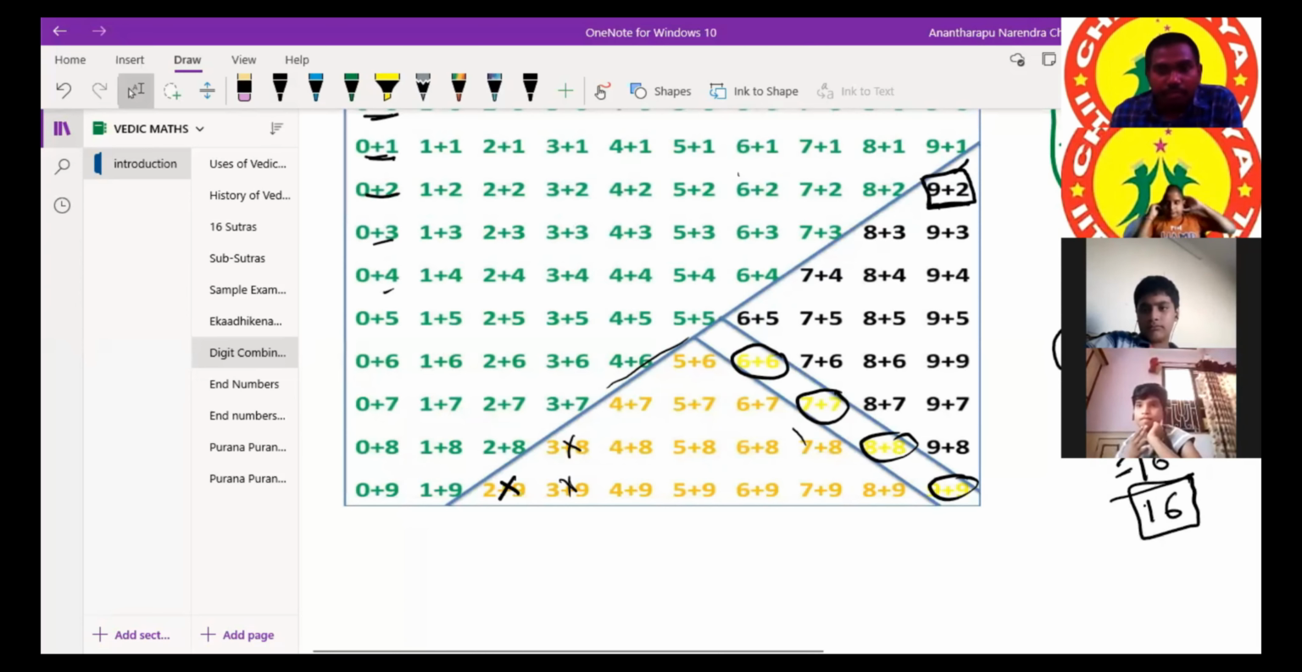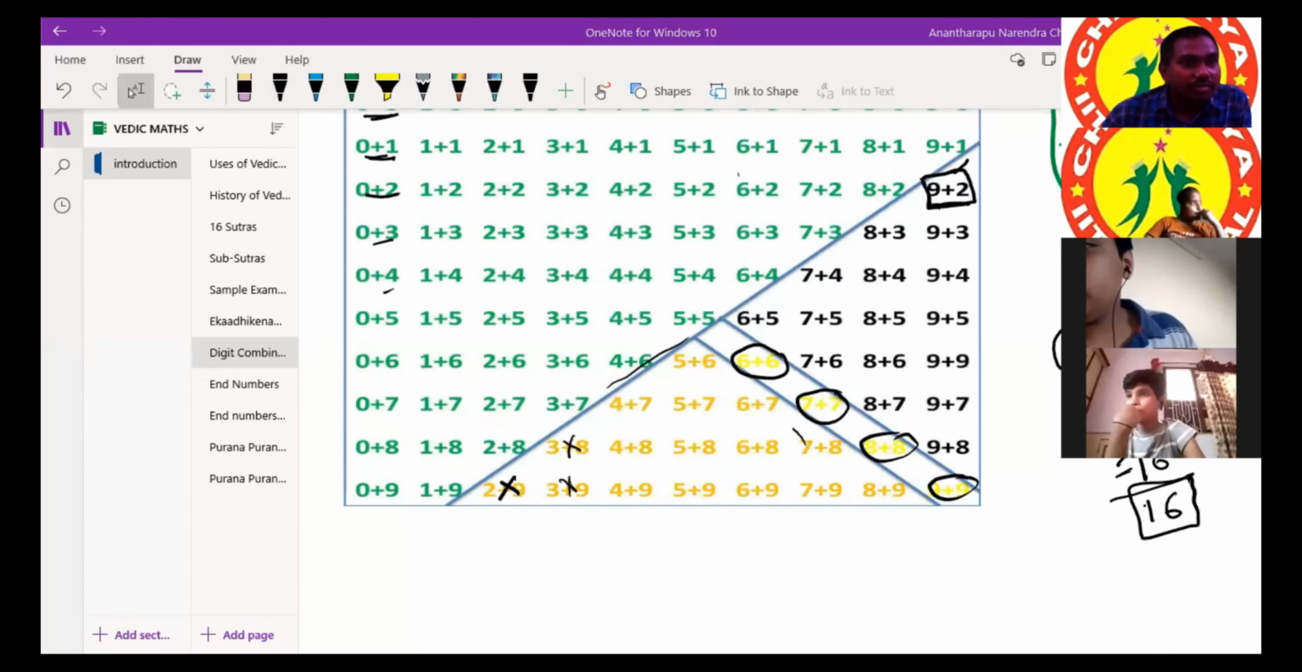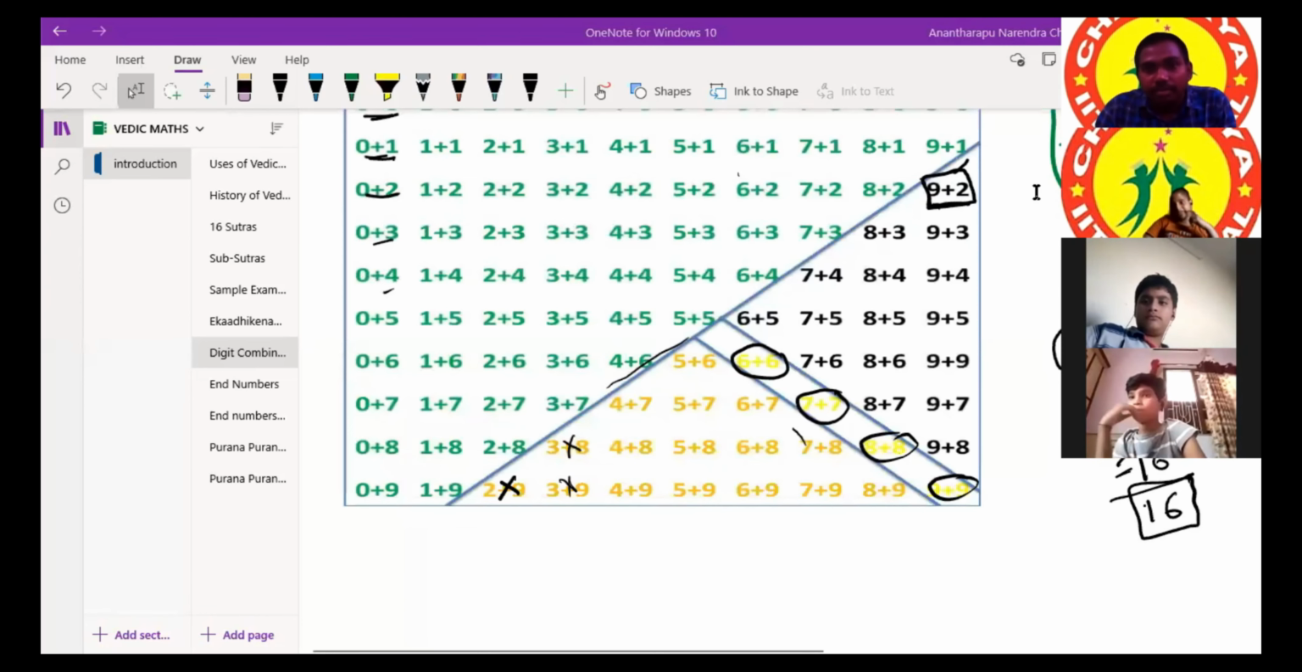Okay, understood this point? Yes, sir. But sir, 3 plus 7 and 7 plus 3 are the same, no, sir? Even 5 plus 4 and 4 plus 5 are also the same, no, sir? Where is it covered? In this 16, they are not there. Whatever you are telling, they are not there. But how can we divide, sir?